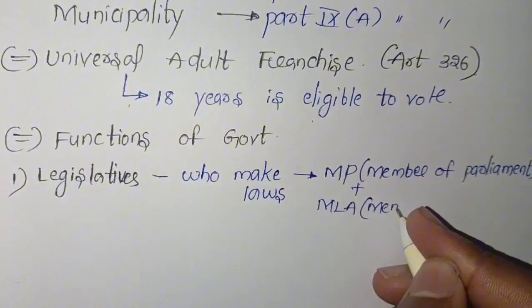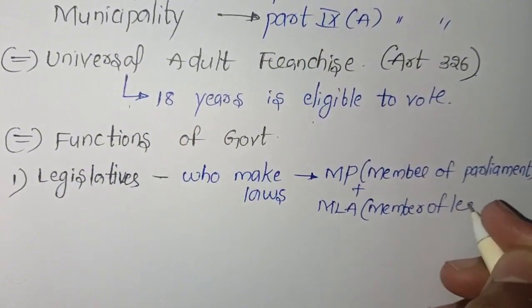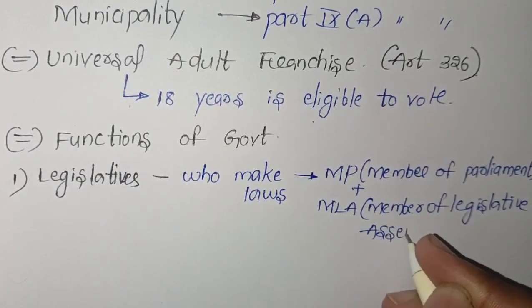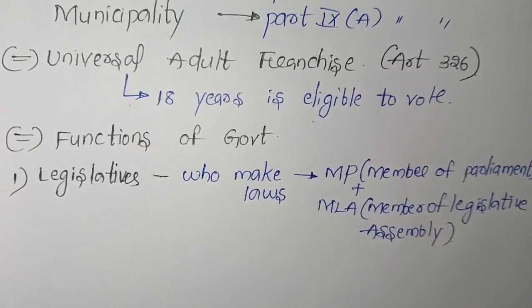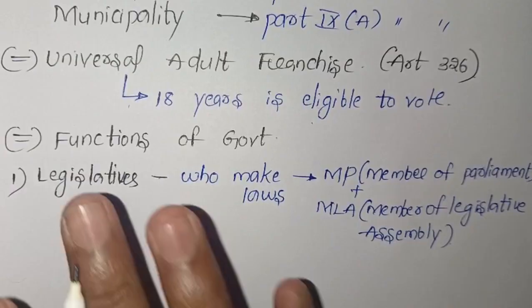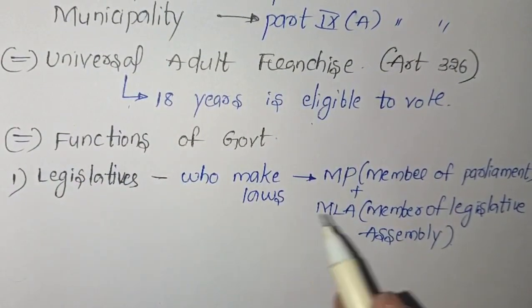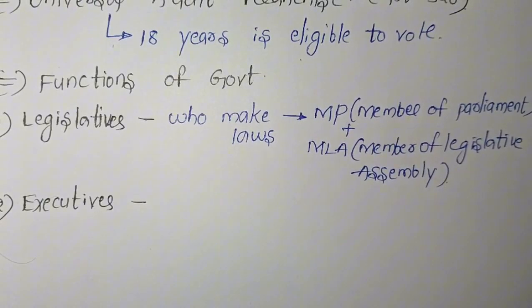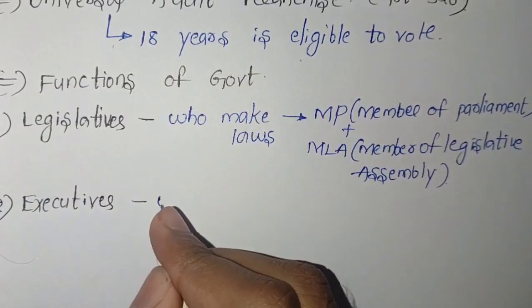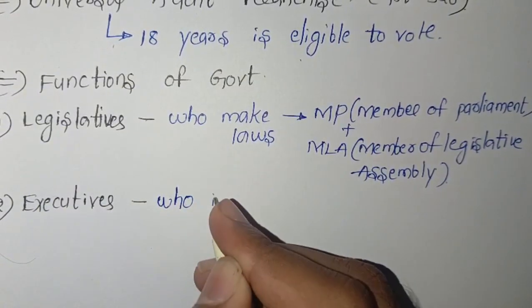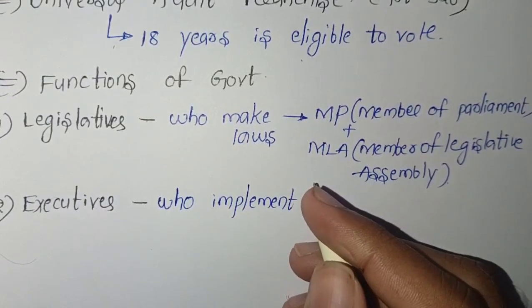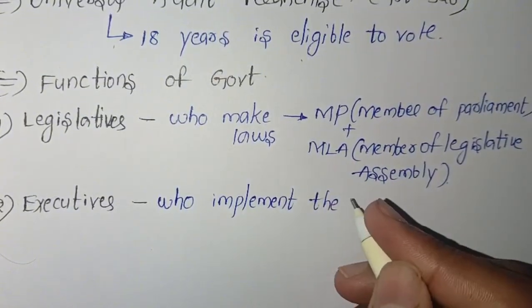MLA is nothing but member of legislative assembly. Here in legislative, the legislators will make the laws, and MPs and MLAs will come under the legislative. Now let's discuss what is executive. Executive is nothing but who can implement the laws. Who can implement the laws? Those are nothing but executives who implement the laws. The legislators will make the laws and they will pass the laws. Here executives will implement the laws.